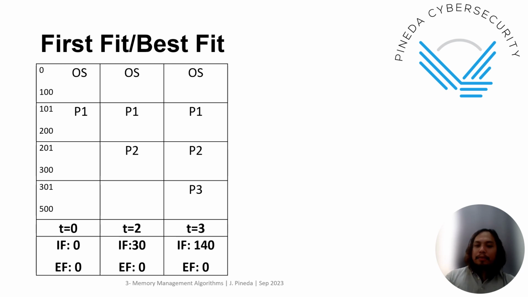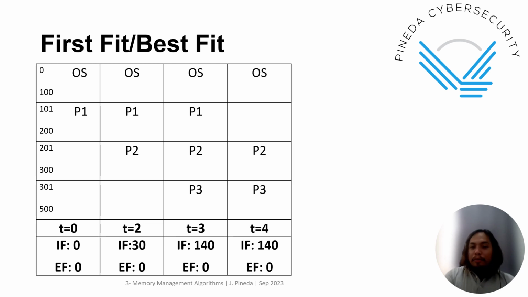Now, let's go to time 4. At time 4, we have P1 exiting the memory. So it's done. We now free up the first partition. It's still a milestone because it's leaving the memory.